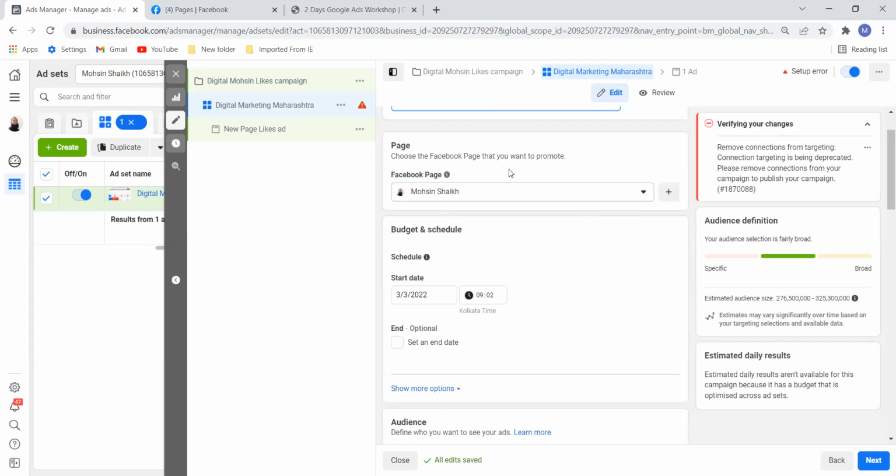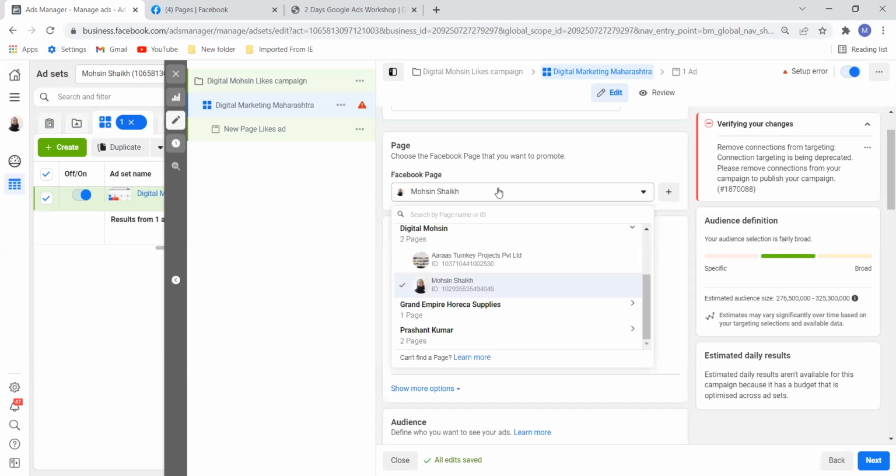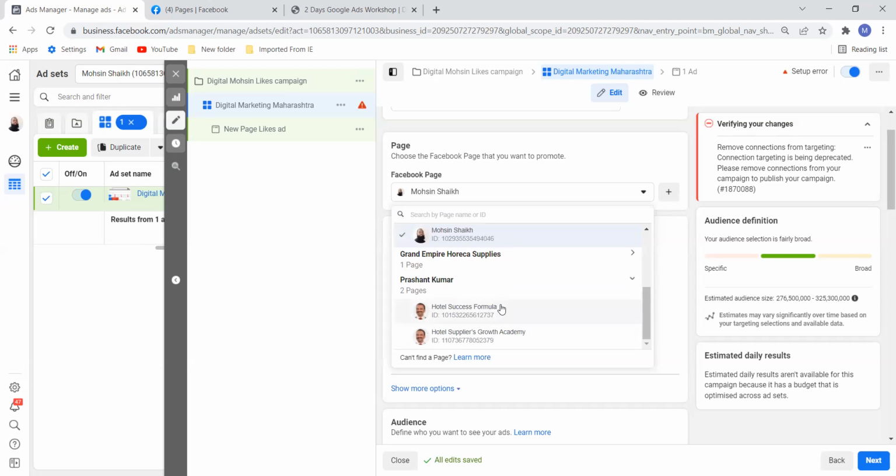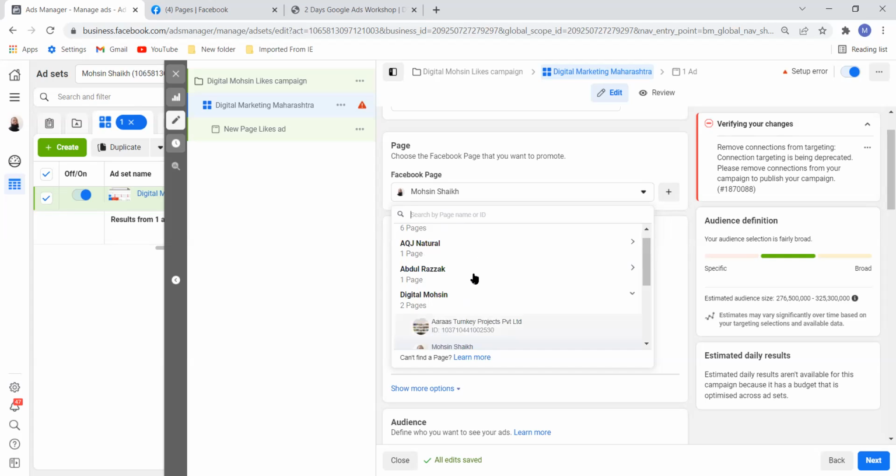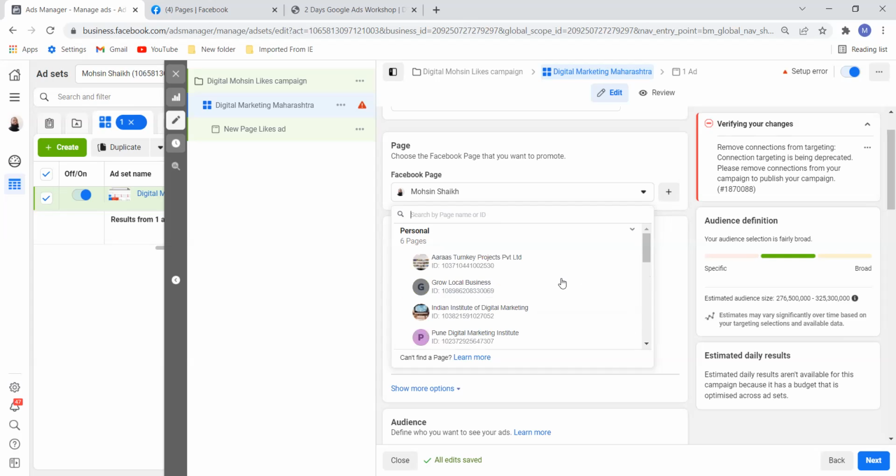And then page. Okay, if your page is added, that is the reason we need to add pages. Then you will see here whatever pages are there. For example, see here, if I have other pages here. For example, this page is added. Now these pages are there. Okay, so many pages are there. See, so these pages are added.